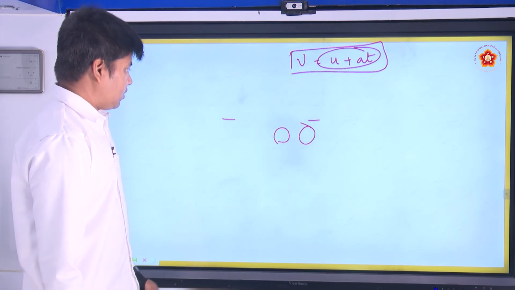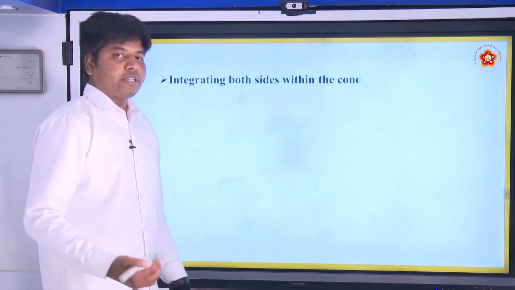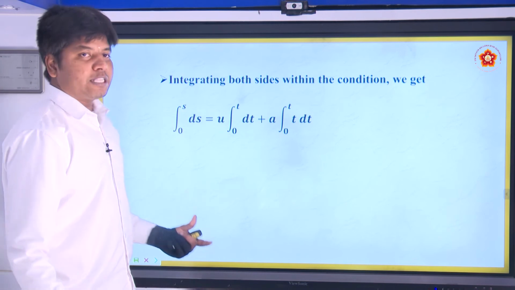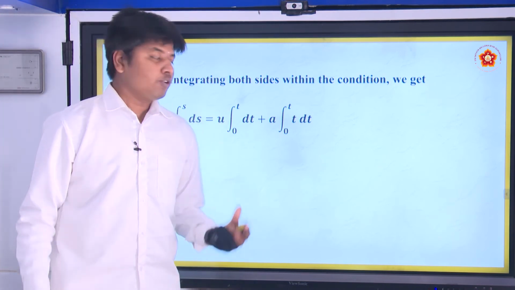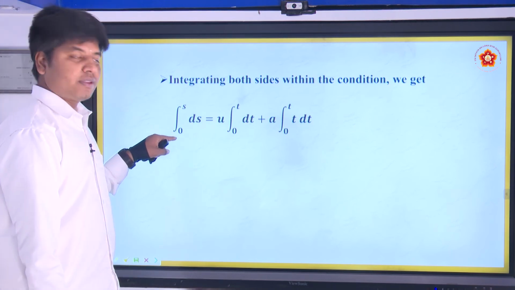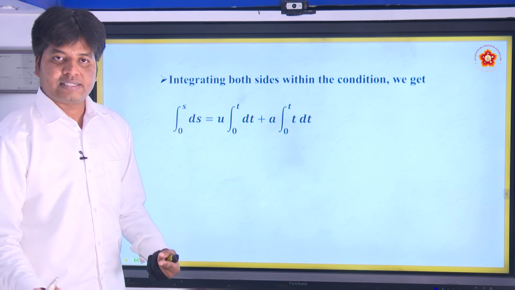Now what you will do is integrate both sides with appropriate limits. The displacement ranges from 0 to s: at t equal to 0 it is at 0, and when time reaches t it has a displacement of s.